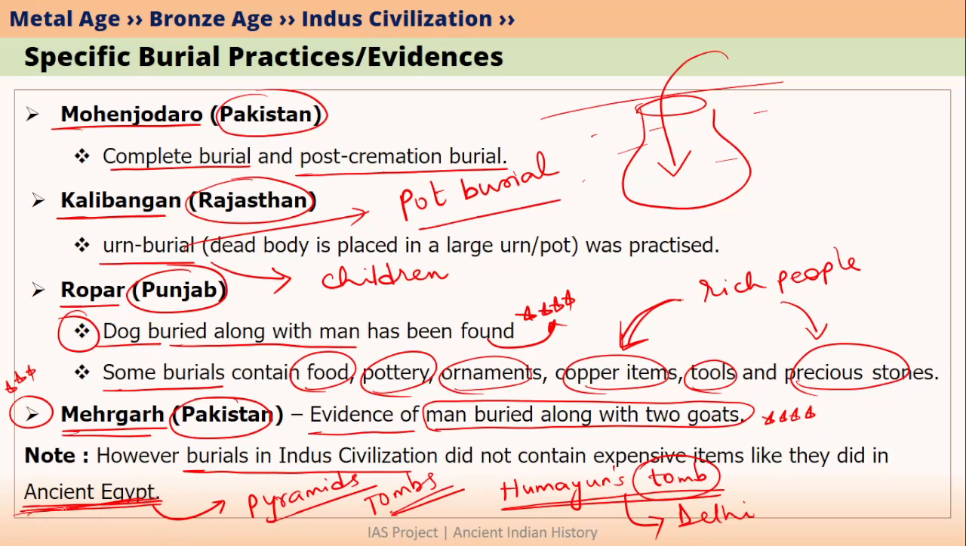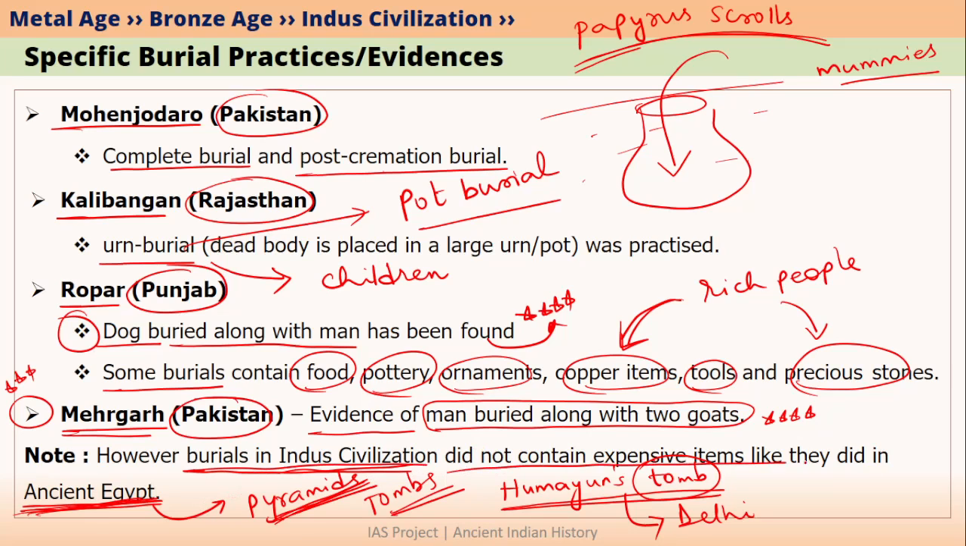And moreover, ancient Egyptians also put various items within these pyramids. We have talked about papyrus scrolls that were written in ancient Egyptian language, and such papyrus scrolls have been put in the pyramids along with the mummies of ancient Egyptian rulers. Moreover, they also put other precious items within the pyramids. So if we compare ancient Egyptian pyramids with Indus civilization burials, then Indus civilization burials are not at all grand or are almost nothing when compared to ancient Egyptian burials. So we can say that on the whole, burials in Indus civilization did not contain expensive items like they did in ancient Egypt.